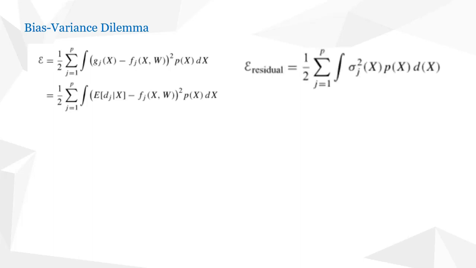Then the second term represented the residual error, which is half into summation j equal to 1 to p integral sigma square of x p of x dx. So this together made the error function for a multi-layered neural network. This is where we stopped in the last class. Now to make things simple, we will not consider the multi-layer neural network to discuss the bias variance dilemma. Instead, we will use only a single linear output neuron.